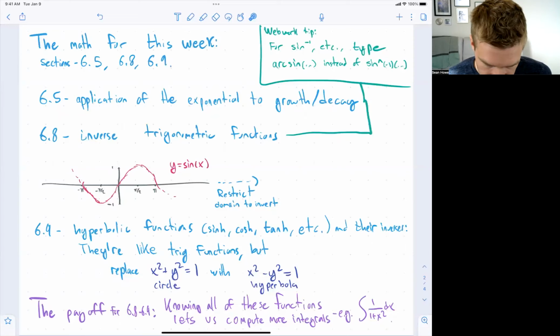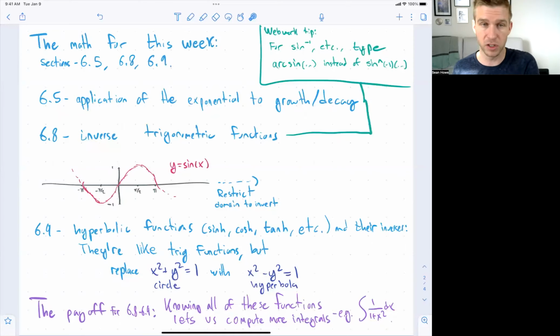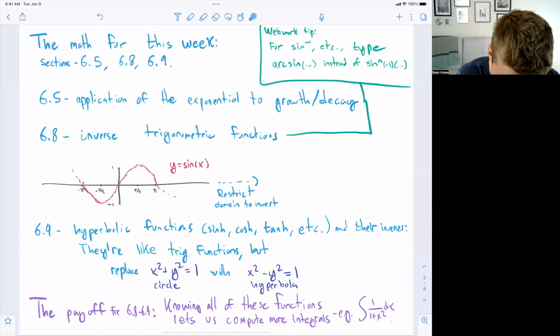Then section 6.8 is about inverse trigonometric functions. So basically we're taking functions like sine, cosine, tangent, secant, cosecant, and we're trying to invert them. Now, when you do that, you run into a problem right away. If you look at the function y is equal to sine of x, here I've drawn the graph of it. Here's minus pi, here's pi, here's 0.